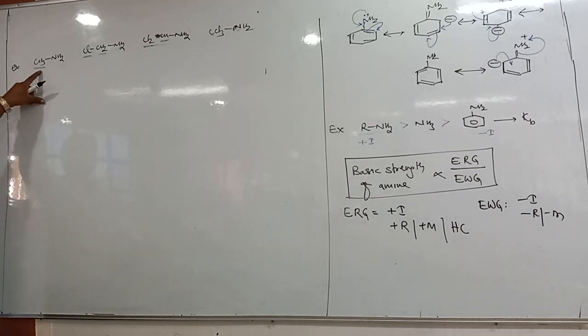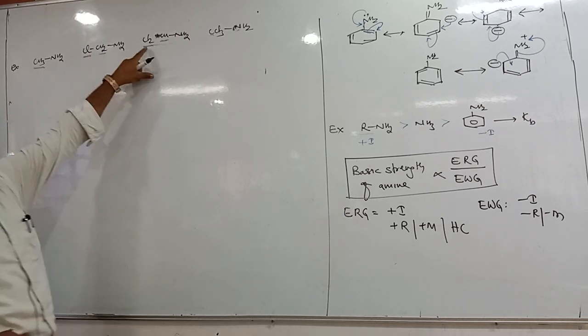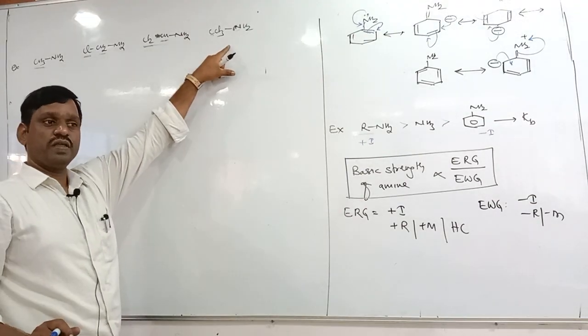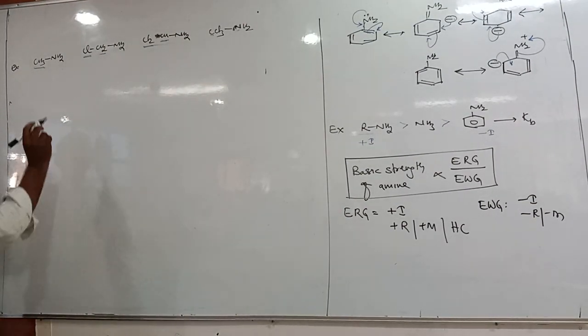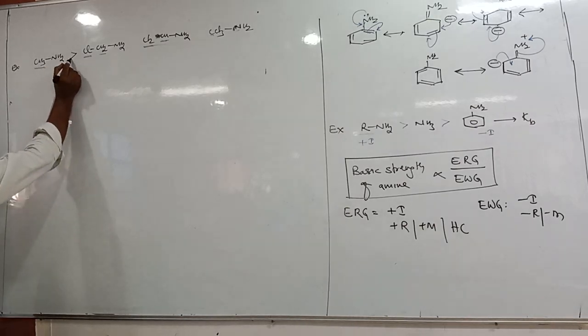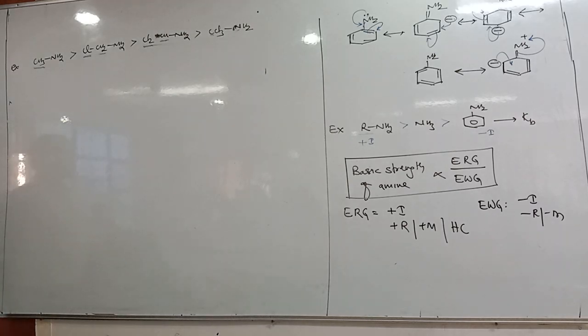Therefore here it is a plus I. There is one plus I, but there is a minus I. Here 2 minus I. Here 3 minus I. Therefore, as the minus I group increases, basic strength decreases. Therefore, which is more basic? Methylamine, then this, then this. Right.